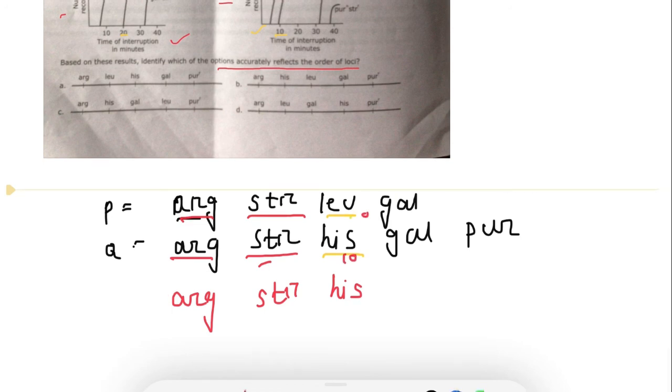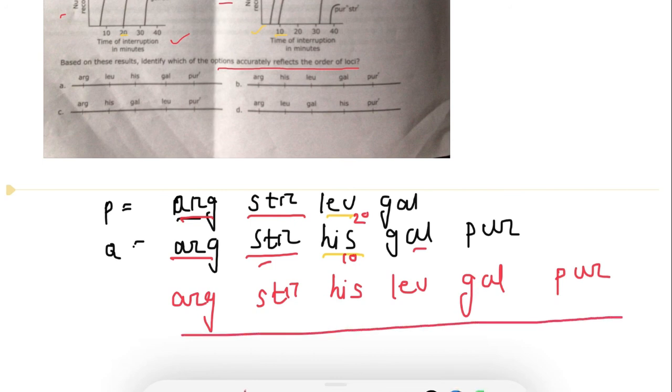Of course histidine is faster because it is transferred at 10 minutes. So the order is arginine, then streptomycin, then histidine, then leucine, then galactose, then puromycin.